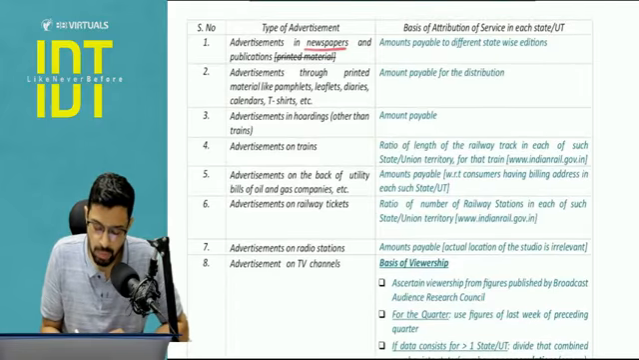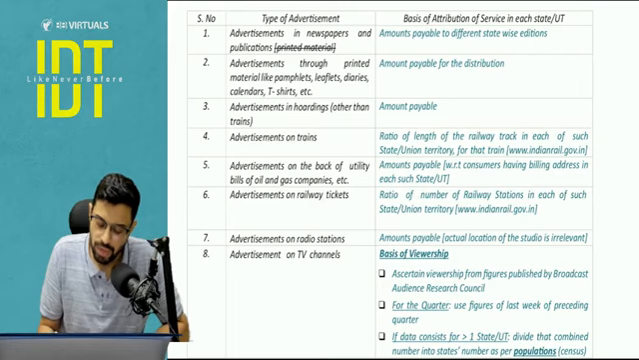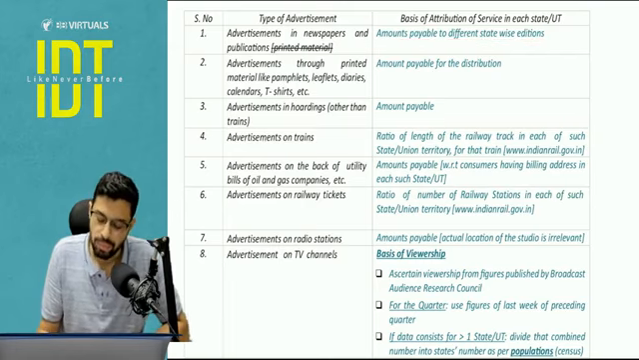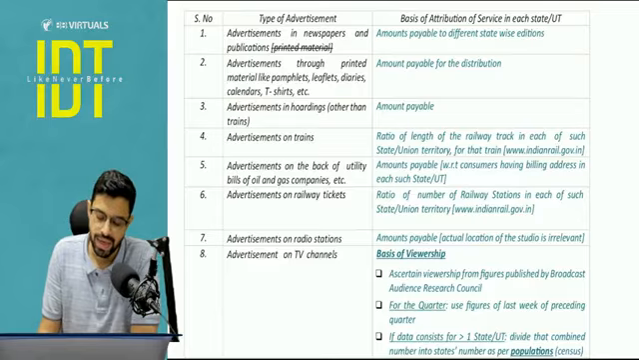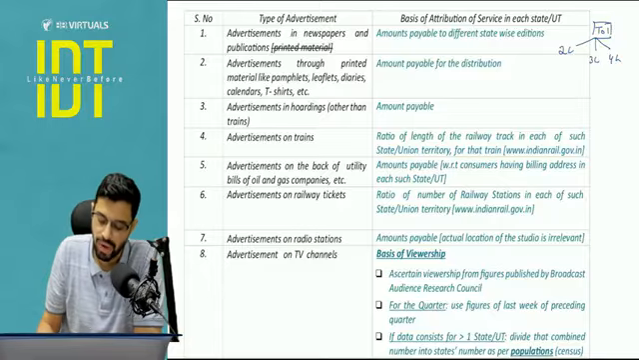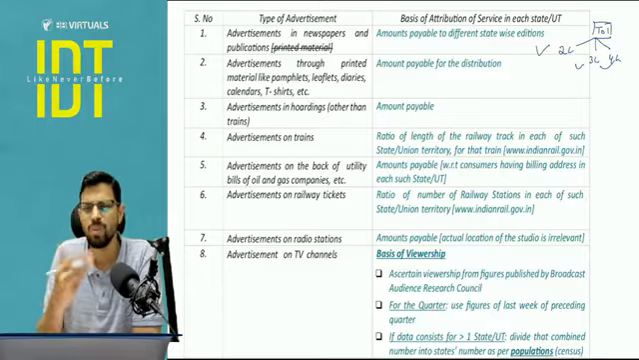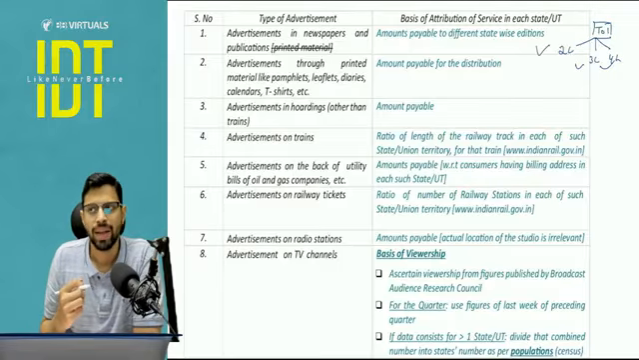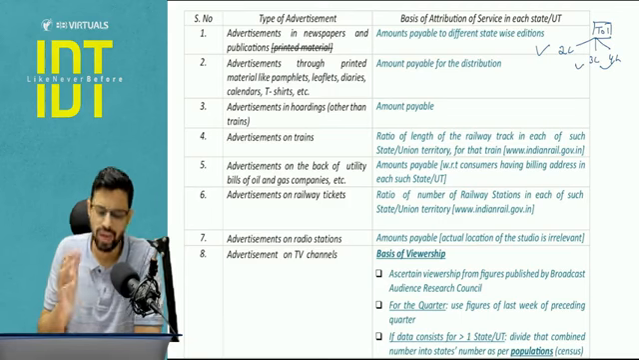If advertisement is in newspaper and publication except printed material, because that is covered separately, the basis of attribution will be amount payable to different state-wise edition. So let's say the central government is getting its scheme advertised in Times of India. Now Times of India edition Delhi, UP and Maharashtra, the amount being paid to Times of India is 2 lakh, 3 lakh and 4 lakh. So the main advertisement service will also be divided into ratio of 2:3:4. This will be given in the question. Very simple, very clear. I don't think there is a lot of analysis involved. Hence this can be asked in a very limited manner.